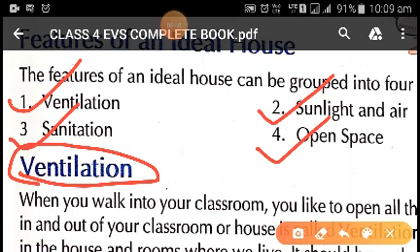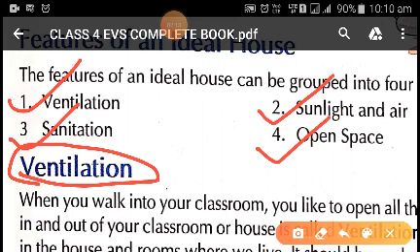Because of proper ventilation, we are able to maintain the temperature of the house, and even the air of the cooler and fans will be cool if there is proper ventilation in the house. So children, I hope you have understood what ventilation is. Ventilation is nothing but the free flow of air into the house or out of the house, or we can say it is the availability of fresh air in the room or building from the surroundings.